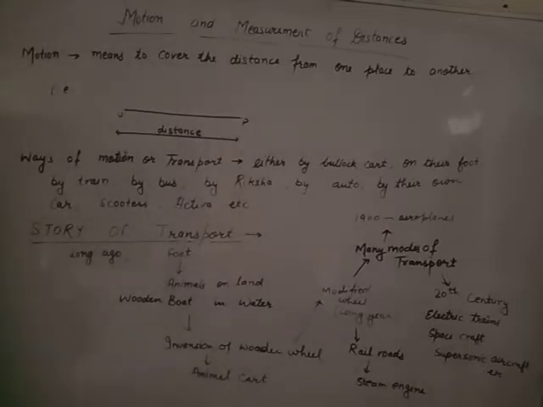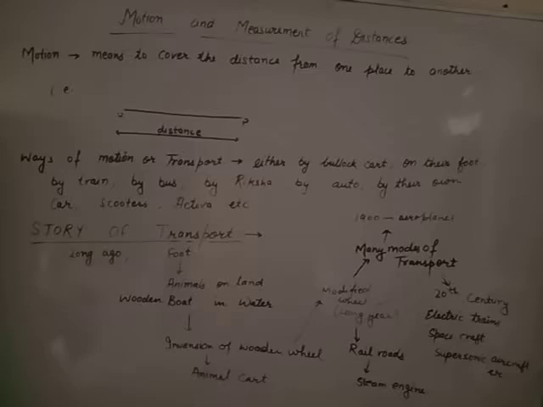Beta, we have a lot of ways for the motion. These ways of motion are known as transport. This transport may be on our foot when we are moving on our legs.